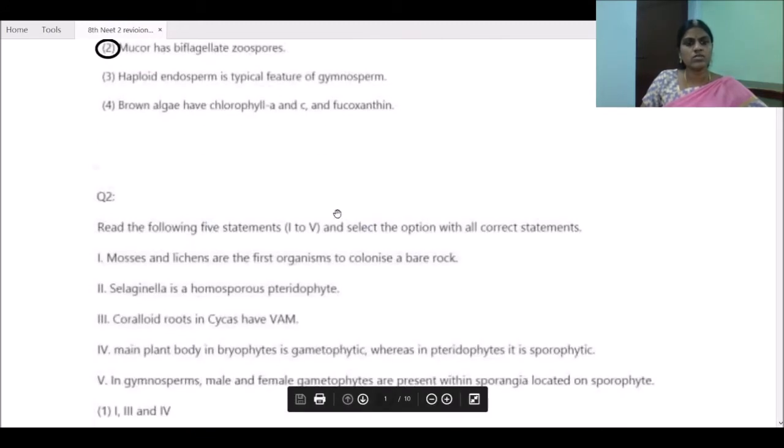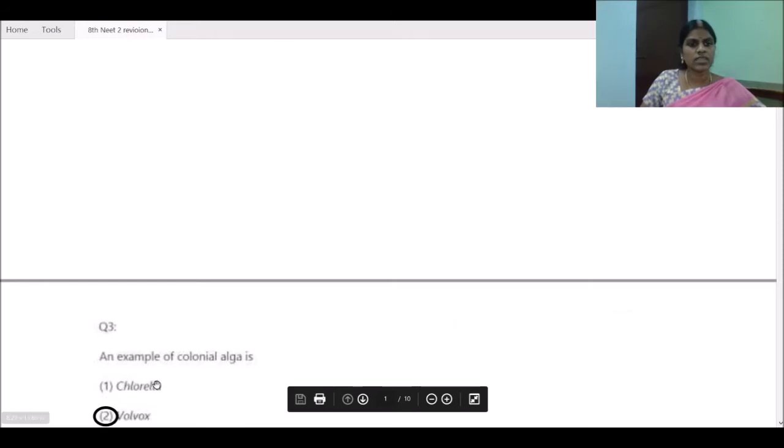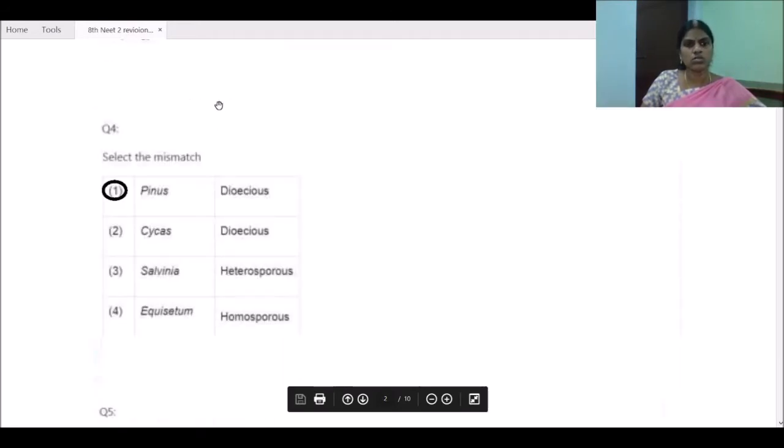Read the following statements 1 to 5 and select the option with all the correct statements. You have to read all of 1 to 5 and answer it. Here the option is 1, 4 and 5. That's the answer. An example for colonial algae is Volvox. Select the mismatch here. You can see Cycas dioecious, Salvinia heterosporous. The mismatch here is Pinus.